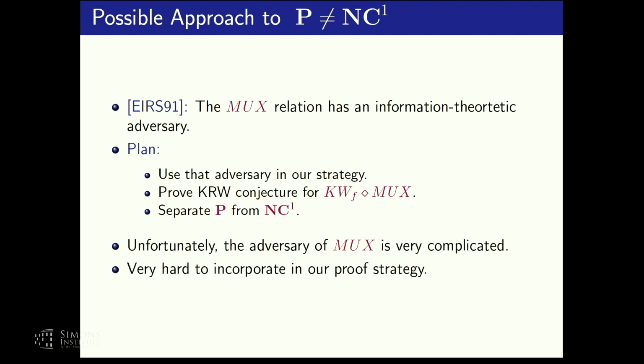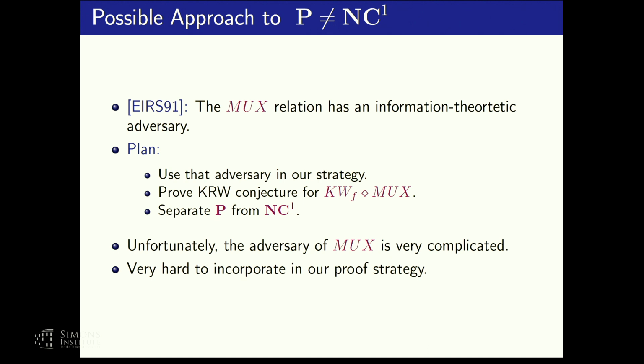Why can't we carry it out, or why is it not easy? Well, basically it's because the adversary of the multiplexor relation is very complicated and also very unrobust. Very simple changes make it go wrong. And this makes it very hard to incorporate this adversary in the proof strategy I described before. So I don't really know how to do that.